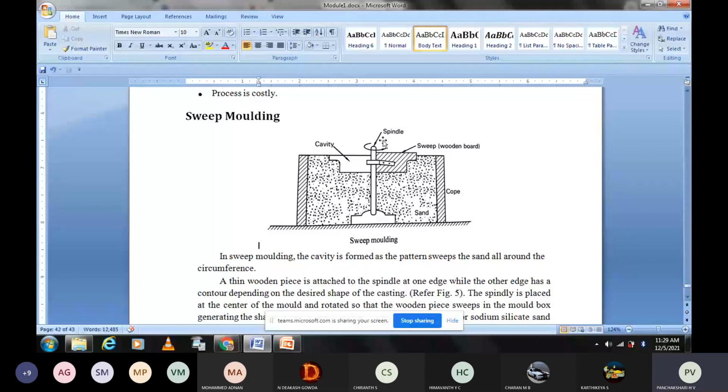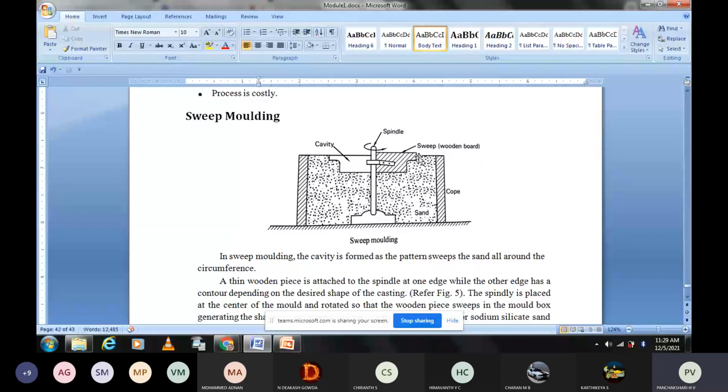This spindle is normally circular, because it has to rotate. And a sheet metal or wooden plank is taken, and that wooden plank or sheet metal is cut in the shape of the pattern.